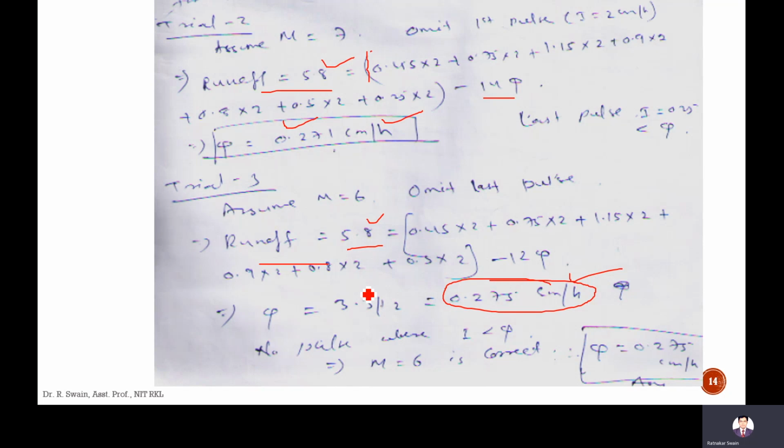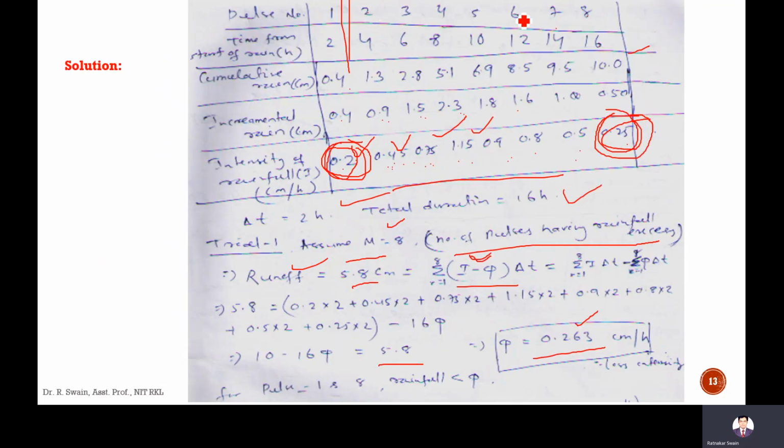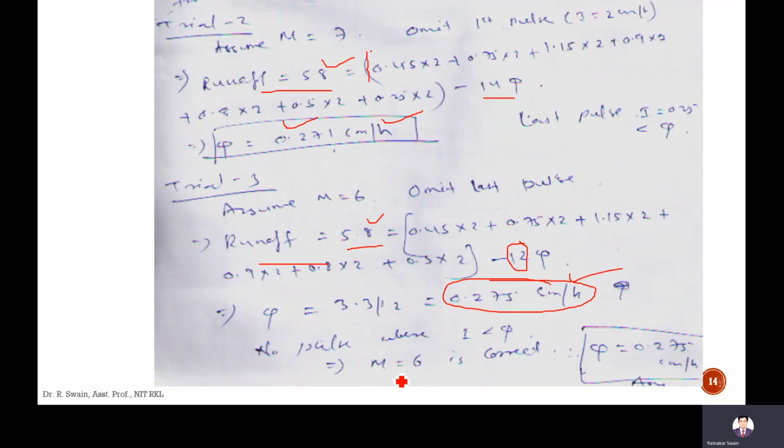It means the duration of rainfall excess covers 6 pulses, but the time is 12 hours, from 2 to 7: 2 plus 2 plus 2 plus 2 plus 2 plus 2. Total is 6 pulses, each 2 hours, total 12. Duration of rainfall excess is 12 hours.